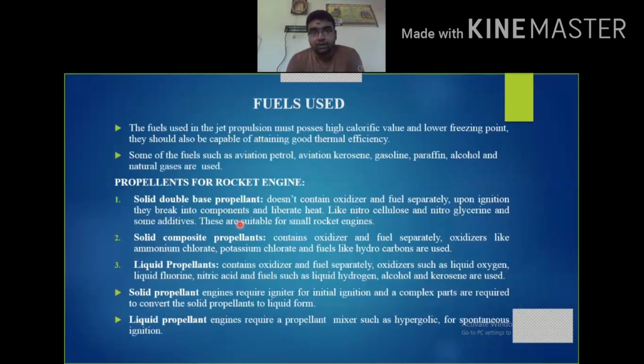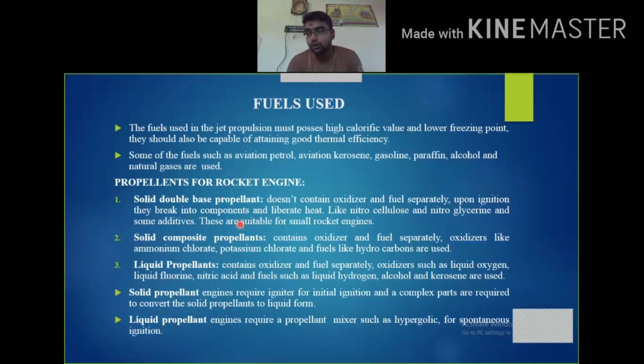Okay, now this is the main important part: the fuels used in the propulsion unit. Whatever fuels we are using in the propulsion unit, we have to consider that the fuel should have a higher calorific value and a low freezing point. Low freezing point, because when the aircraft or rockets are moving upwards, the temperature is reduced.